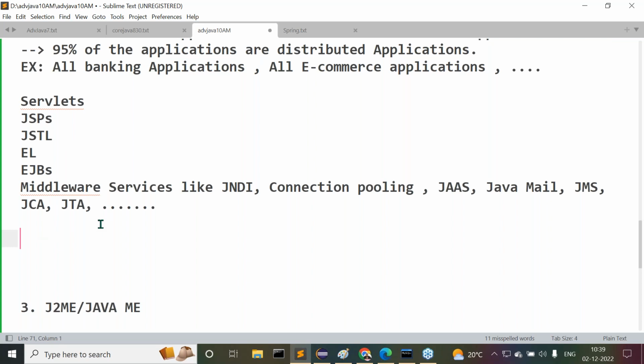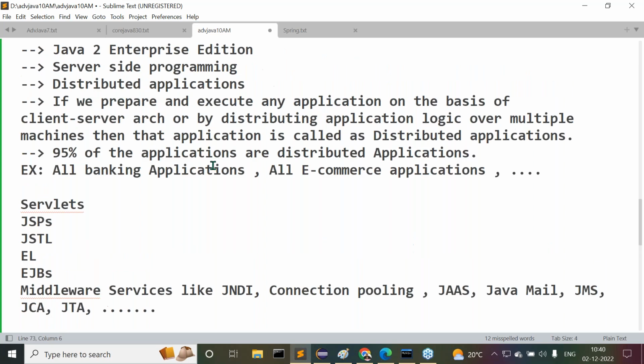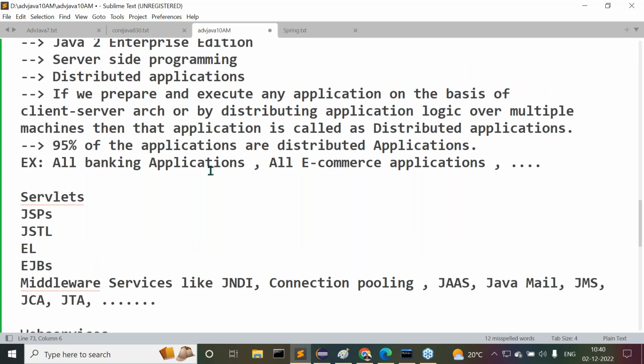Next one, apart from this, what next one here? Web services. Web services is one of the distributed technologies. It is available as part of J2EE. And so on. If anything is remaining here, we can understand clearly. All these things come under J2EE. Observe carefully.